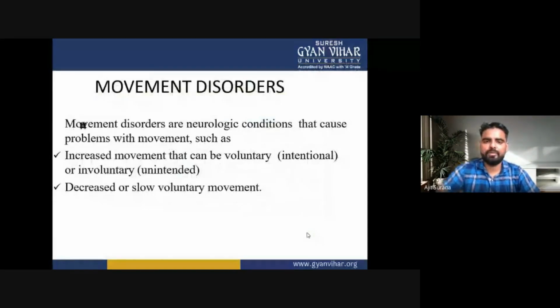Let's discuss the movement disorders. Movement disorders are neurologic conditions that cause problems with movement, such as increased movement that can be voluntary or intentional, or involuntary or unintended, or decreased or slow voluntary movement. So these are the movement disorders.